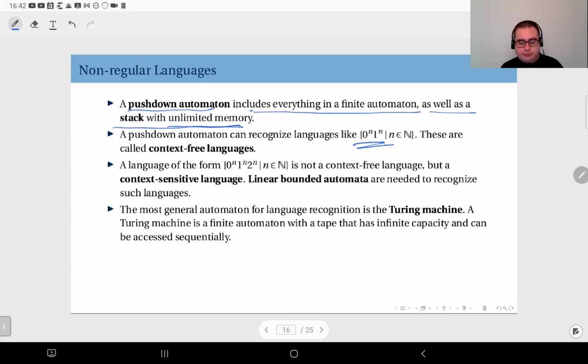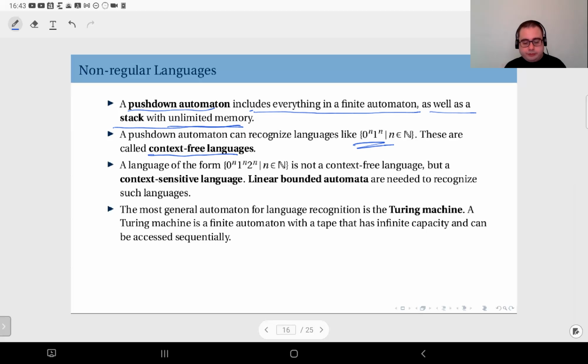And such languages we call context-free languages. These are a broader category than regular languages, and they require machinery further than finite state automata. But these are not the exhaustive category of languages.